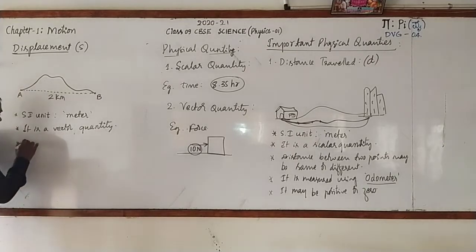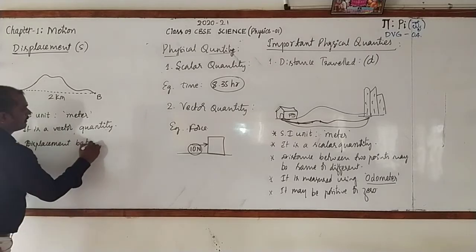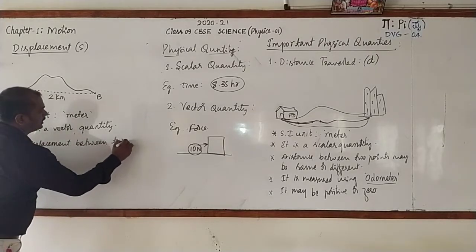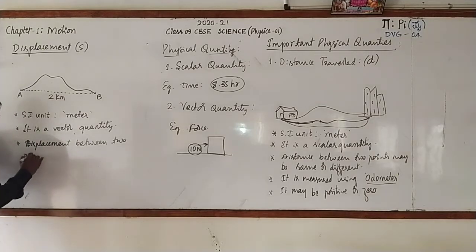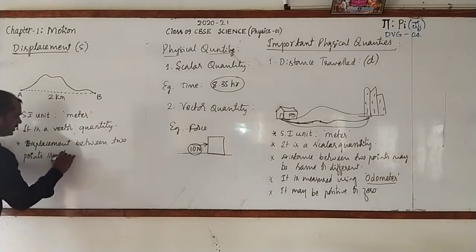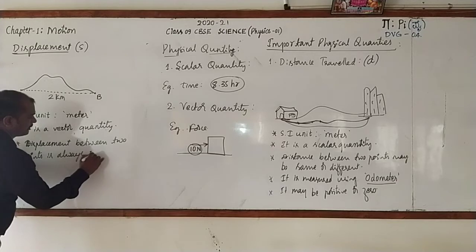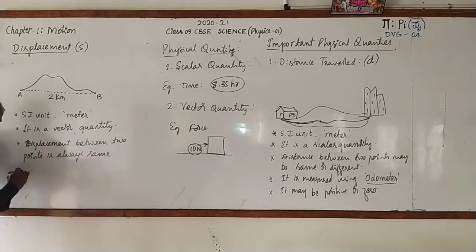So we can write: displacement between 2 points is always the same. Then displacement may be negative, and it may even be 0 also.